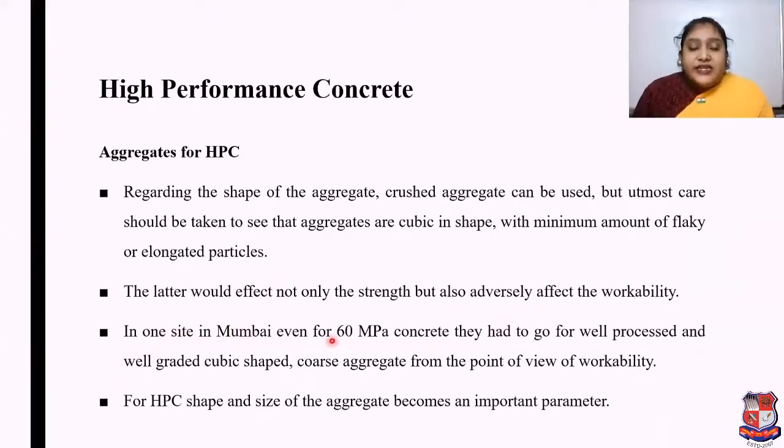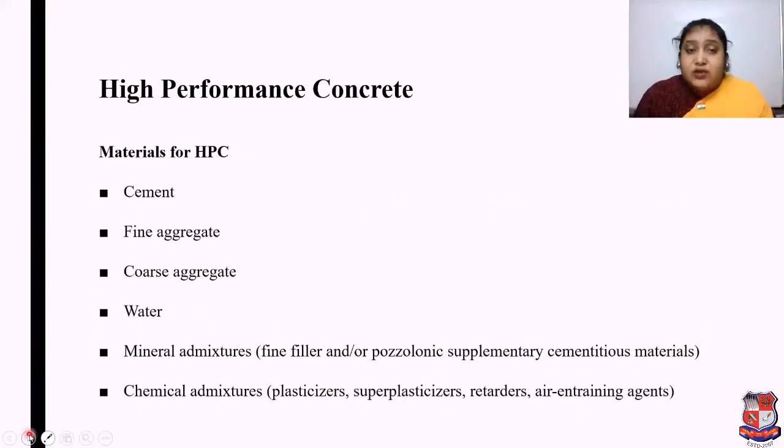At one site in Mumbai, even for 60 megapascal concrete, they had to go for well processed and well graded cubic shaped coarse aggregate from the point of view of workability. For high performance concrete, shape and size of aggregate become important parameters to produce good quality high performance concrete.